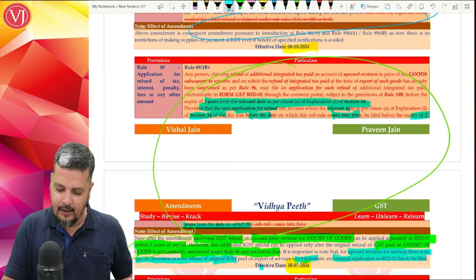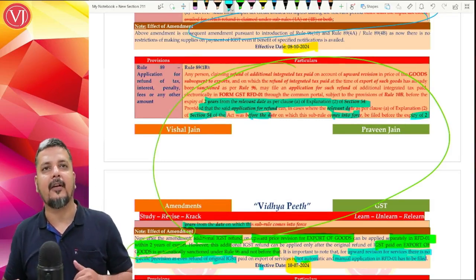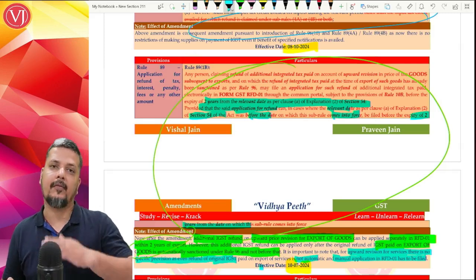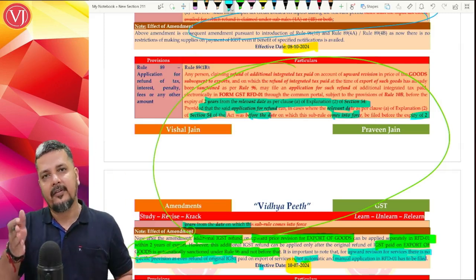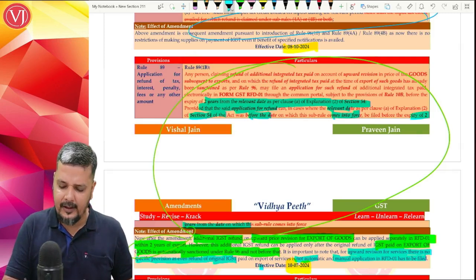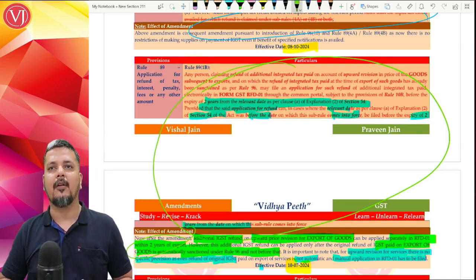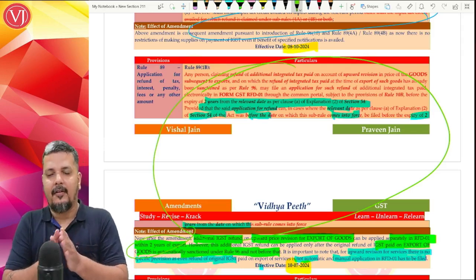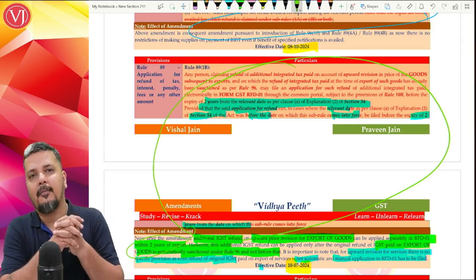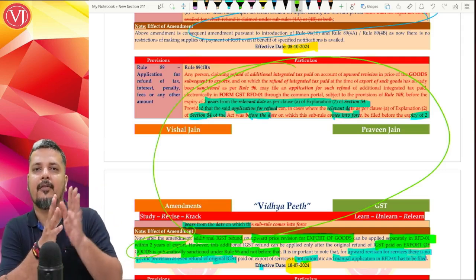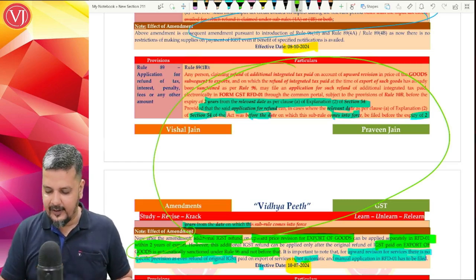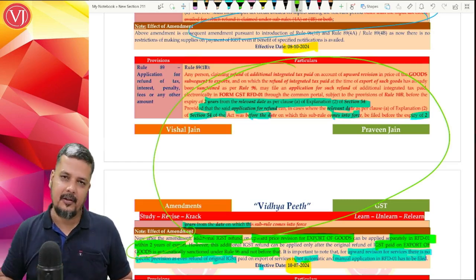This proviso we are not discussing in detail. This proviso tells that if at all this was done before this rule came out on 10th of July 2024, then 2 years will start from 10th of July 2024. It is only a time-being rule. So that proviso you can totally ignore, because the proviso talks about a particular time. If you are in a situation where export was done before 10th of July 2024, and the increase in price was also before 10th of July 2024, then for such cases, this 2 years will start from 10th of July 2024.